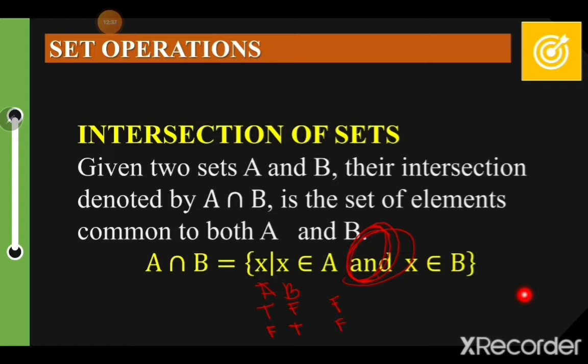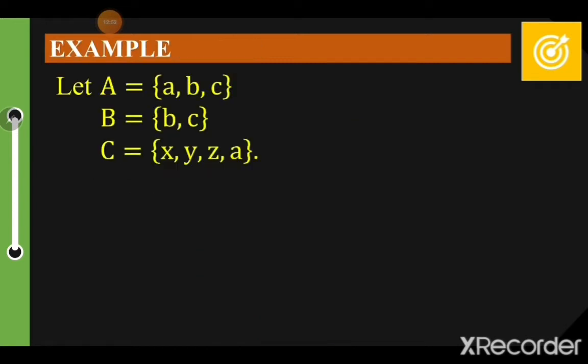It is not numb, okay? The notation for the intersection: both must be true so that there can be an intersection. Next. Let A be equal to {A, B, C}, and B be equal to {B, C},